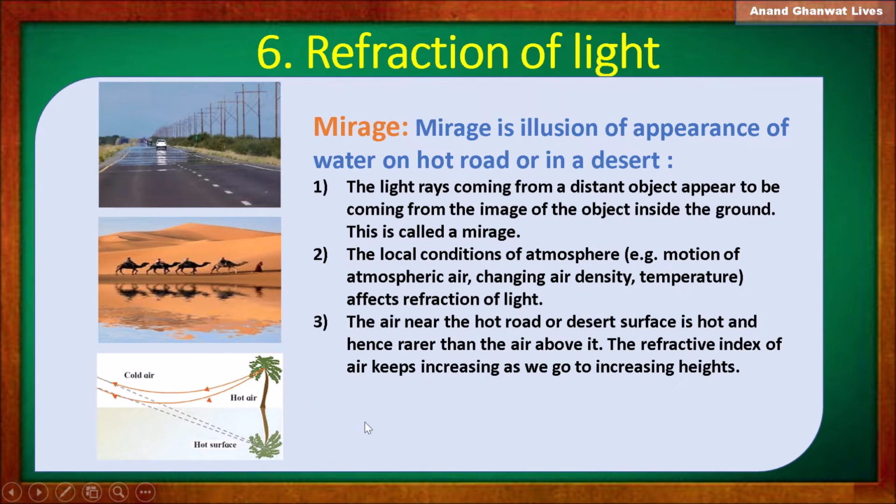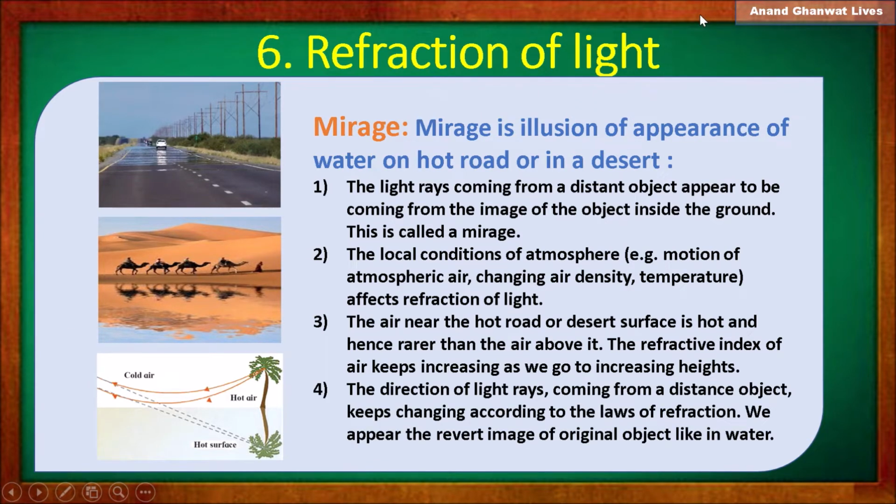Whenever the air near hot roads or the desert surface becomes hot, the air at that place becomes rarer than the air above it. Because as we go above the surface of the earth, the air becomes more dense. So the refractive index keeps increasing as we go to increasing height.